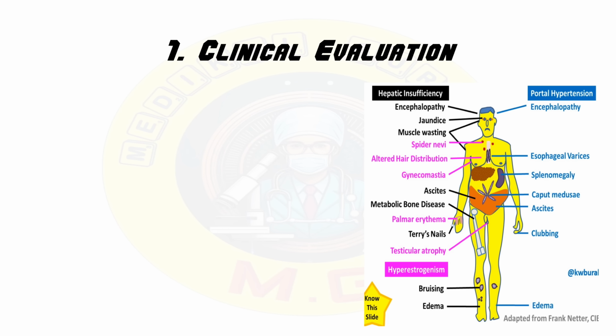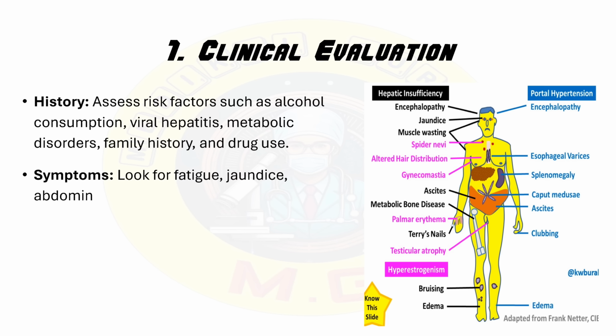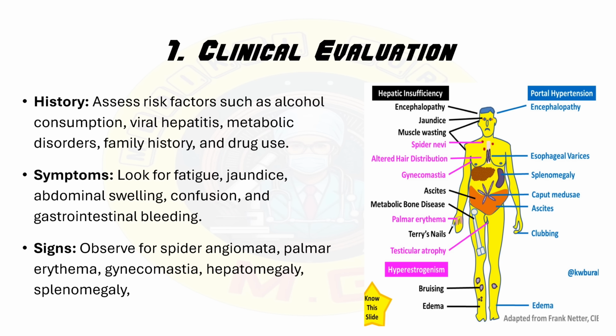So, first part is clinical evaluation, that is by history and physical examination. In history, we assess the risk factors such as alcohol consumption, viral hepatitis, metabolic disorders, family history, and drug use. Look for symptoms, that is fatigue, jaundice, abdominal swelling, confusion, and gastrointestinal bleeding. Then observe the signs like spider angiomata, palmar erythema, gynecomastia, hepatomegaly, splenomegaly, and ascites.